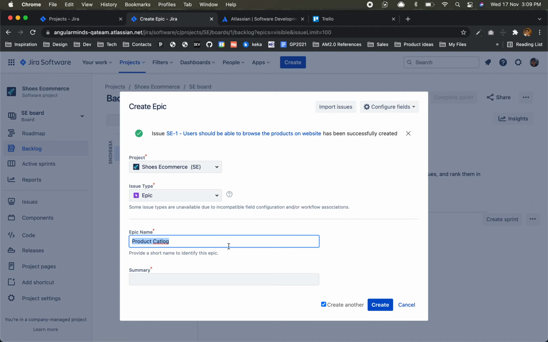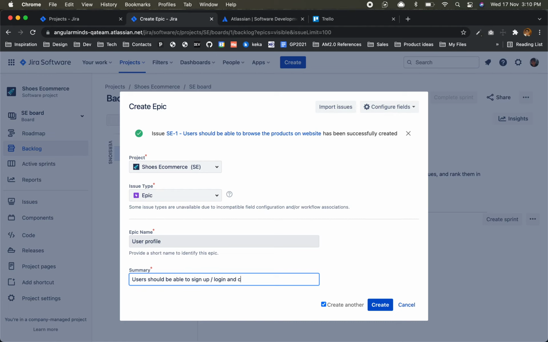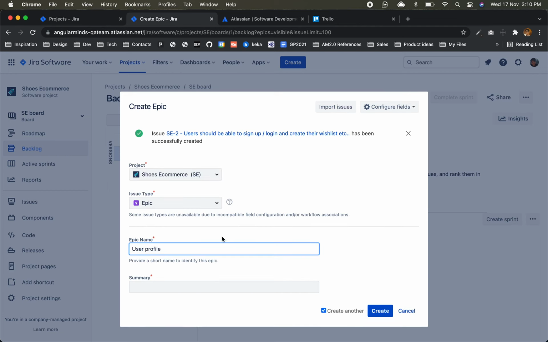Now we'll have another epic, that is user profile. Users should be able to sign up, log in and create their wish list, etc. Okay, let's take another epic, which could be checkout. Before checkout, cart can be an epic.